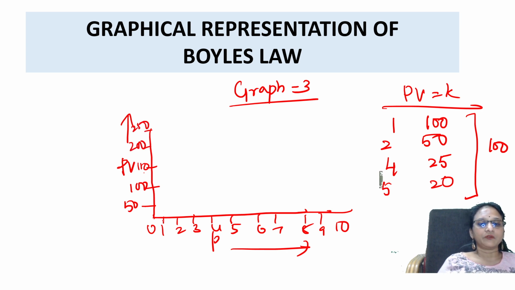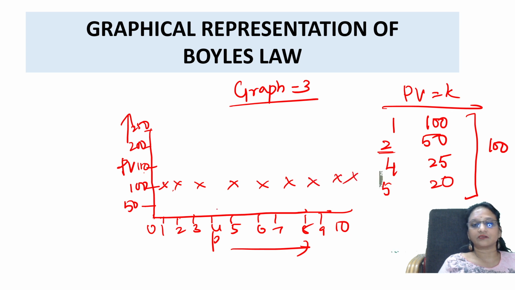Now see, when the pressure was 1, how much was PV? 100. When the pressure was 2 atmospheres, it was 50 into 2, which was 100 only. Again at 4 it was 100, everything is 100 only. So that means the PV graph is PV is equal to K.